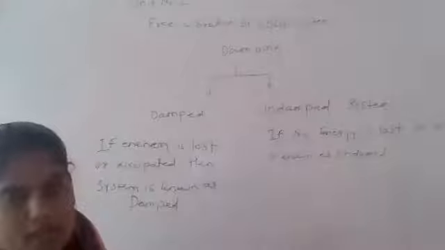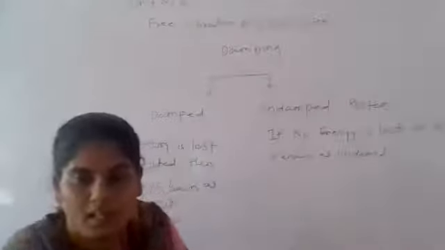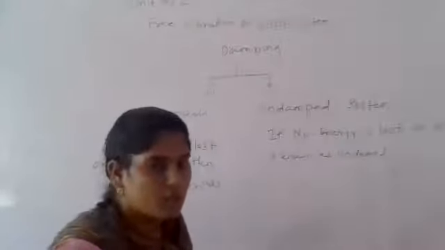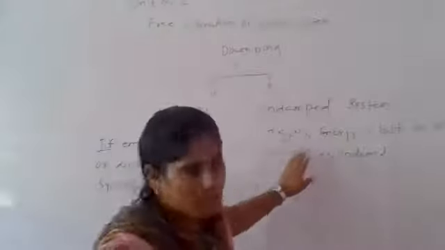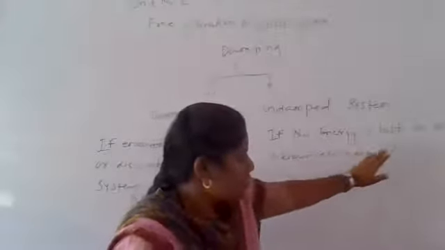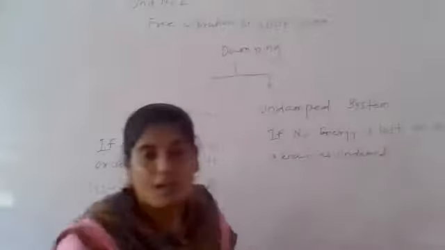But the undamped system, what is meant by undamped? What is done in it? There is no damper used in the system. So no energy is lost. So where no energy is lost or dissipated, it is known as the undamped system.